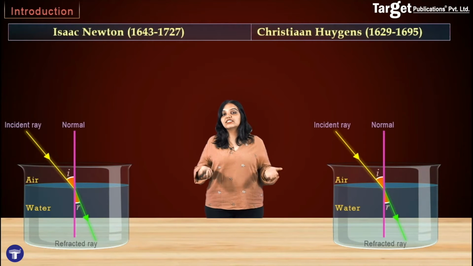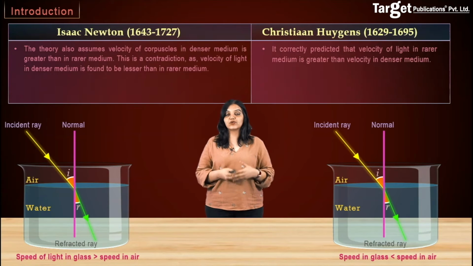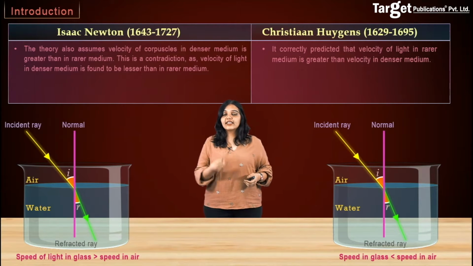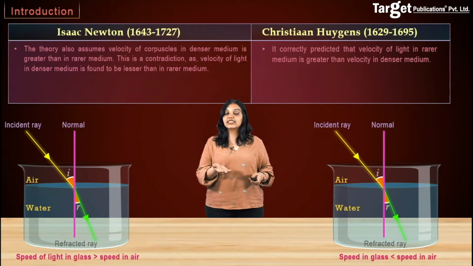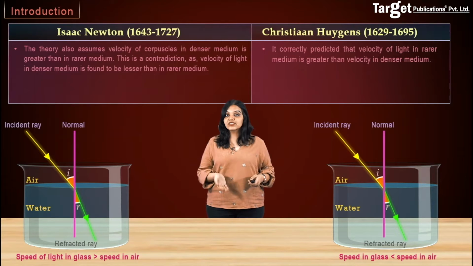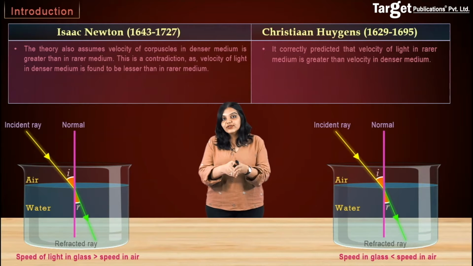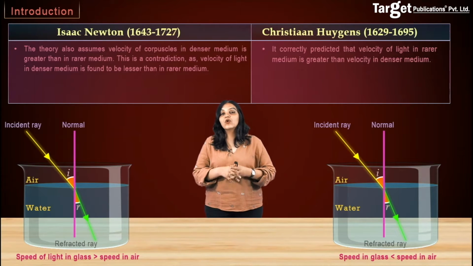So basically there was this big debate between Isaac Newton and Christian Huygens, and one of them was right and the other was wrong. Isaac Newton's theory, which was the corpuscular theory of light, said that light, when it went into a denser medium, will have a greater speed as compared to light in a rarer medium. Christian Huygens' wave theory predicted the opposite. It said that when light travels from a rarer to a denser medium, its speed actually reduces. And we know which one of these is the right answer. We know that the speed of light reduces in a denser medium, and thus it was a win for Huygens' wave theory of light.